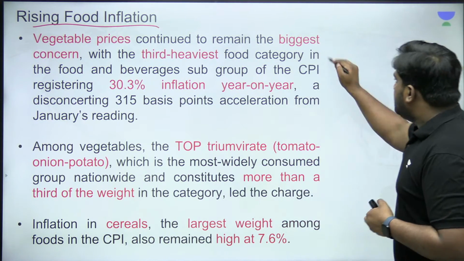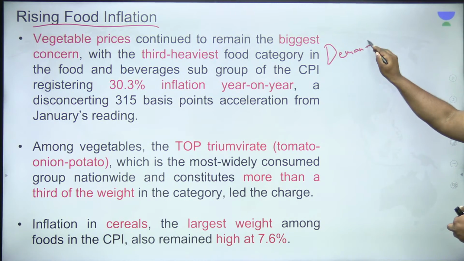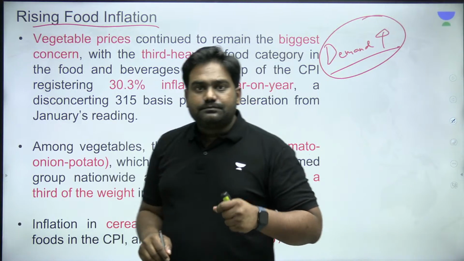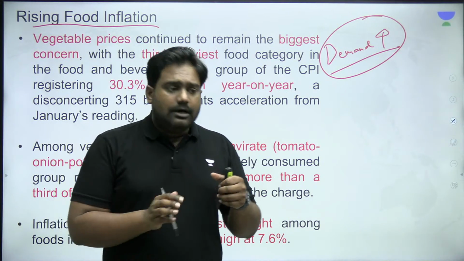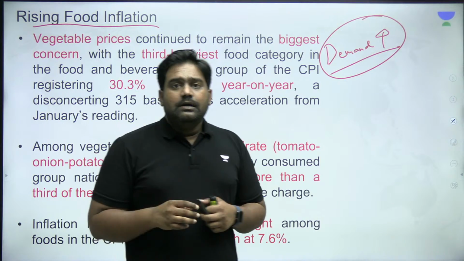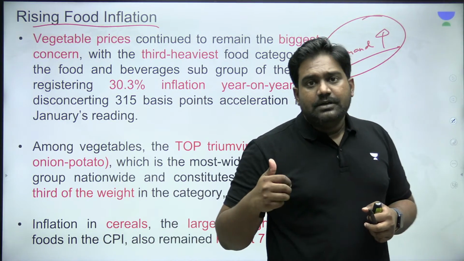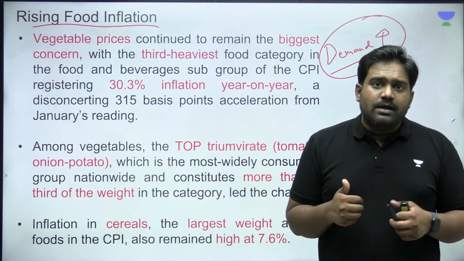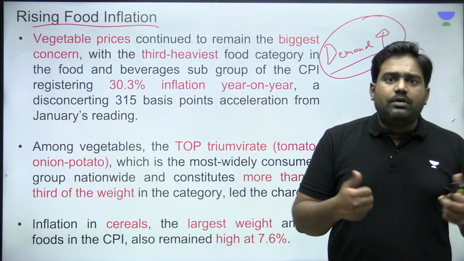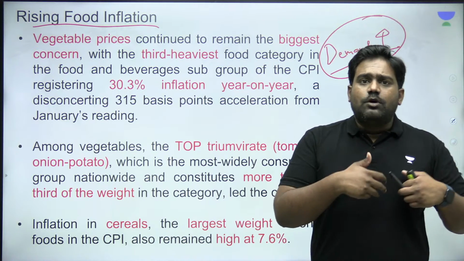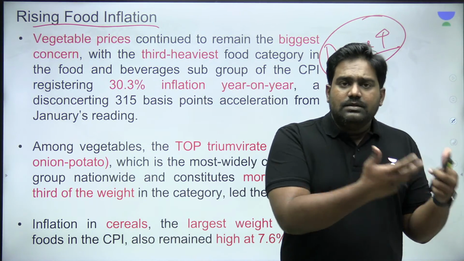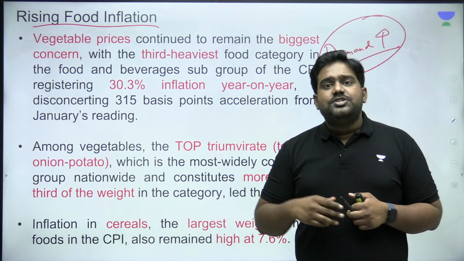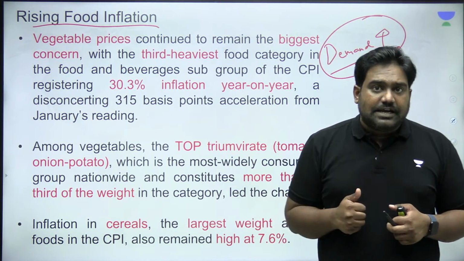On one hand, demand also has gone up. Demand has increased, particularly for certain types of cereals, certain types of food commodities, especially the protein-based food items, for milk, dairy, egg, meat. There has been a significant jump in demand as today people are having more disposable income. So more people tend to splurge some money on these items. And this leads to a rise in demand, which is not being matched by the supply side.